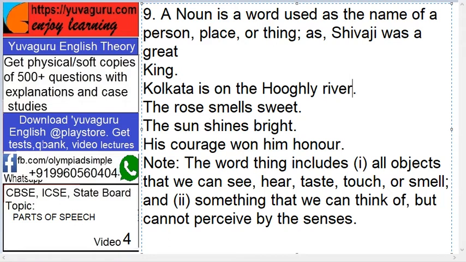One thing you note, see this. The point to note over here is all the nouns majorly do come in the subject. See here, Shivaji was a great king. So Shivaji is the subject, was a great king is the predicate. Kolkata is on the Hooghly river. Kolkata is the subject. Now this is somewhat confusing because on the Hooghly river, that's a predicate, but then also a noun is there. That's why I said 90% it comes in the subject. Some examples are there. Rose smells sweet, the rose. So that is a noun. The sun shines bright, sun.